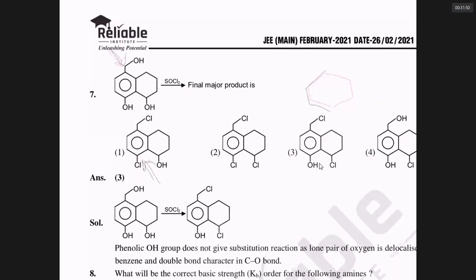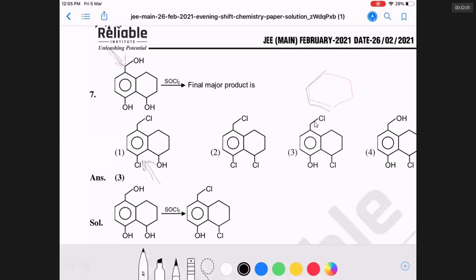This is an SN reaction. Now my question is, which OH groups are replaced? What could be the answer? Carefully look at that. This particular OH cannot be removed because that will be a carbocation forming on benzene, which is impossible. So it cannot be replaced because you can't get a carbocation there. In this position, this is called the benzylic position. Can you see this benzylic position?